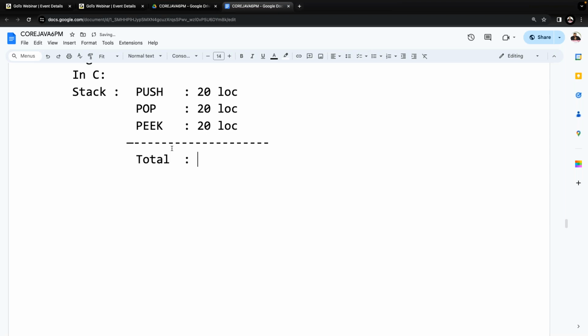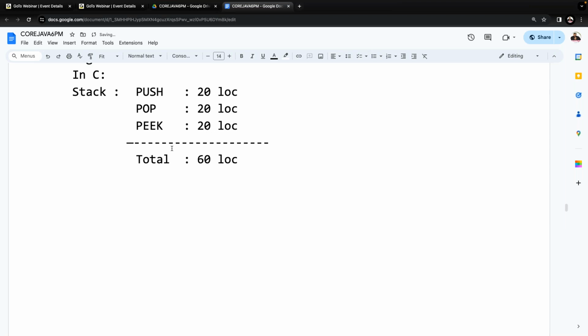In total, how many lines of code are we going to consume to perform all the stack operations? 60 lines of code. This is the situation for the C programming language. Everybody put more concentration.